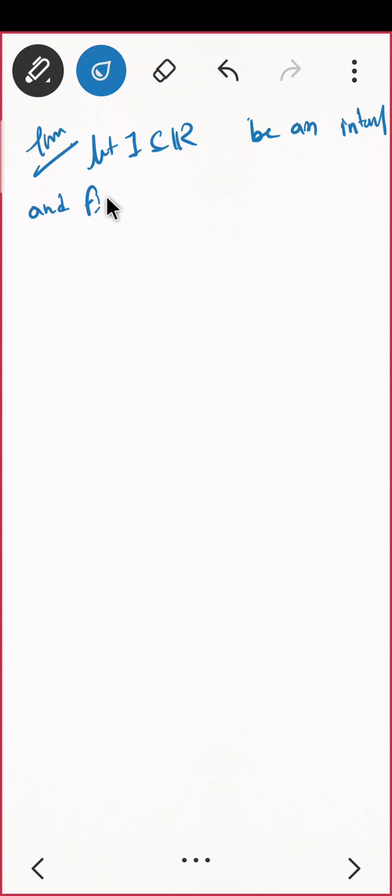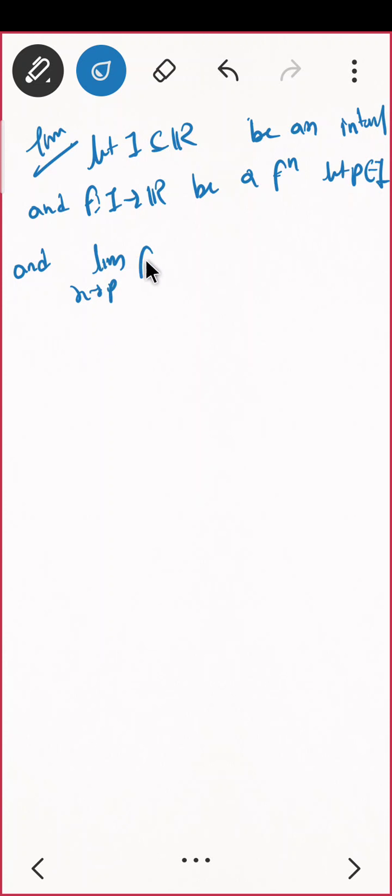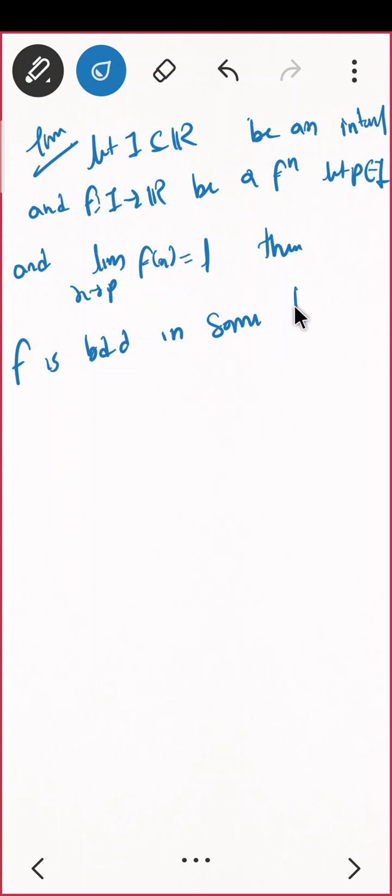Let me write. Let I contained in R be an interval, and f from I to R be a function. Let P belong to I, and suppose limit x tending to P of f of x exists and that is equal to L. Correct? That means limit exists. Then what is the claim? Then f is bounded in some deleted neighborhood of P.